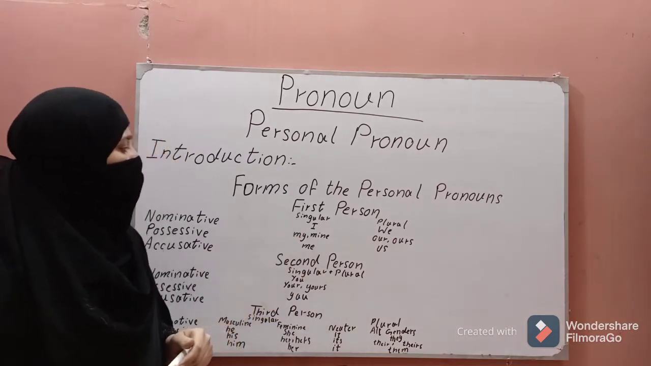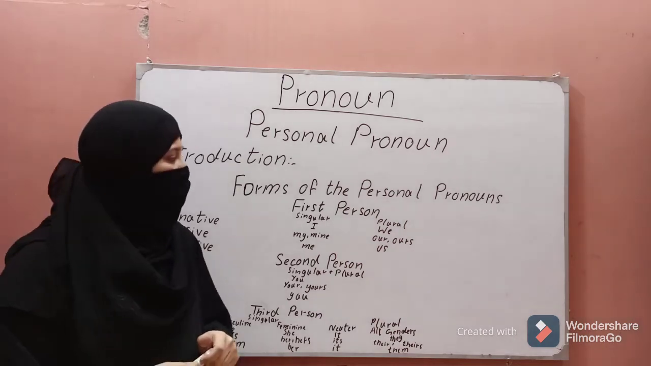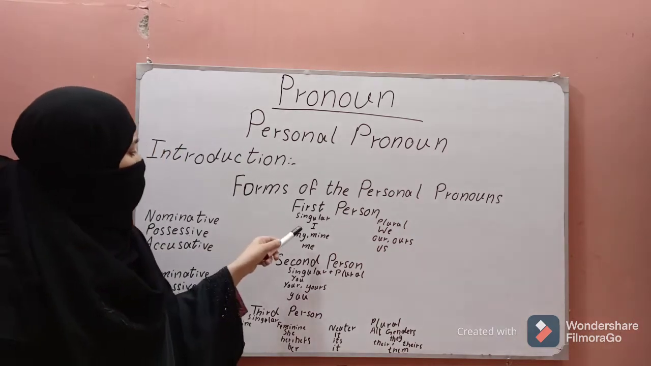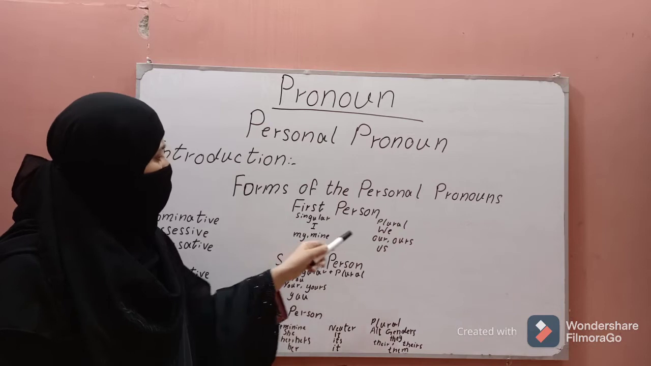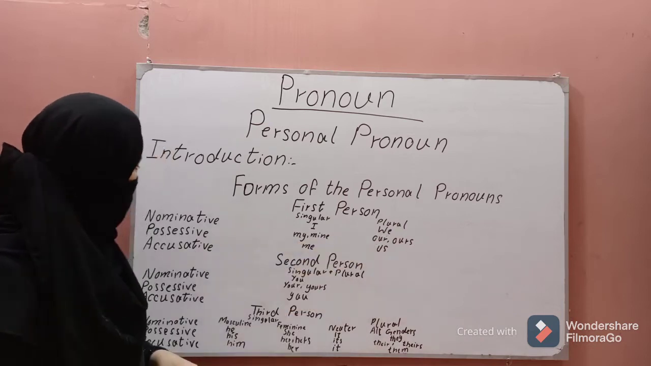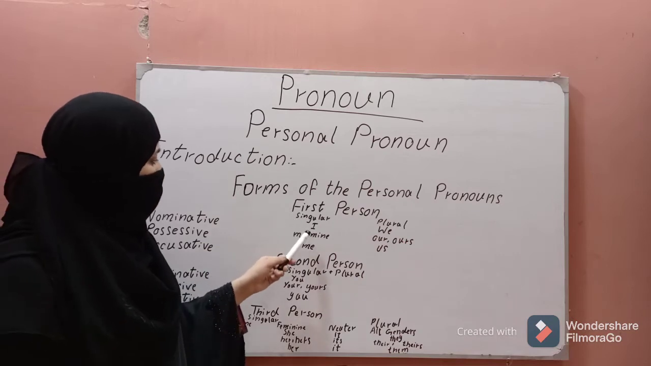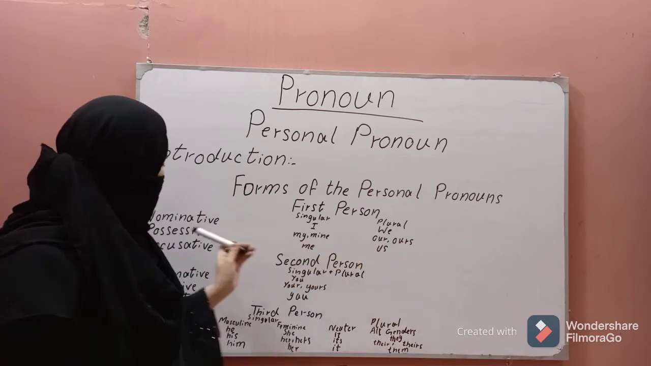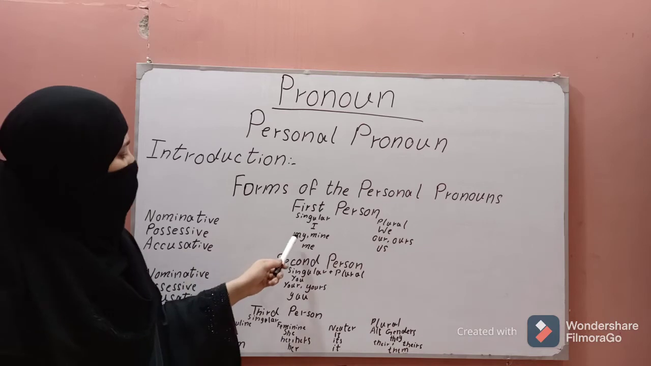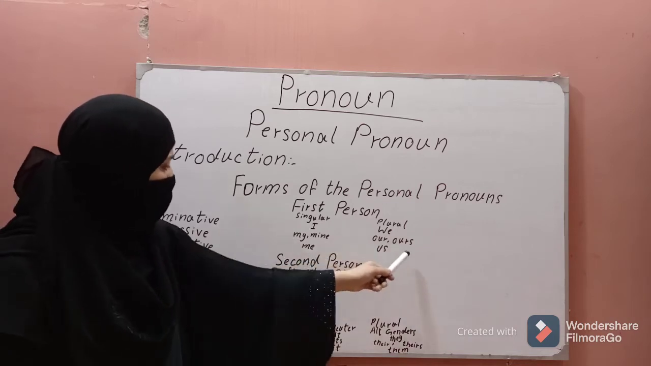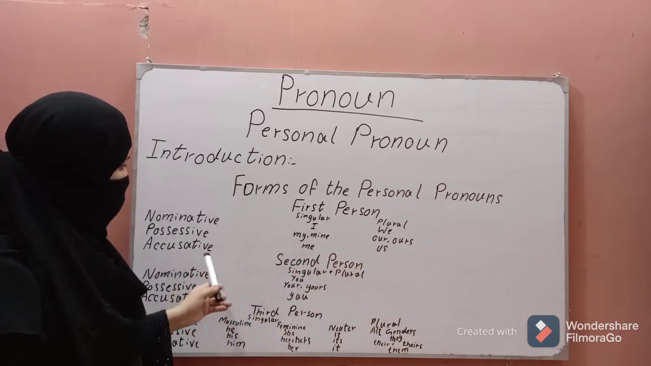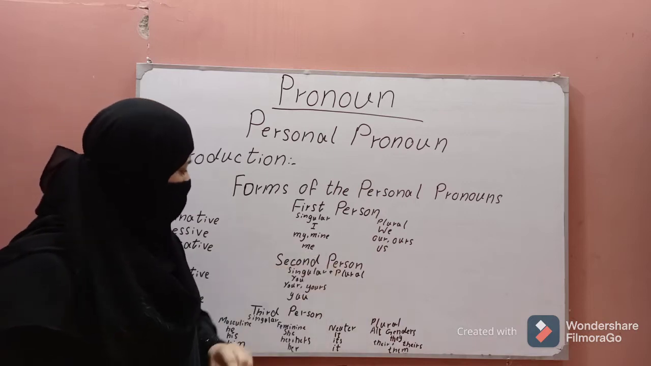I have already told you that I and we are first person. I is used for singular and we is used for plural. In the nominative case, they will be I and we. In the possessive case, they will be my, mine, our and ours. In the accusative case, they will be me and us.